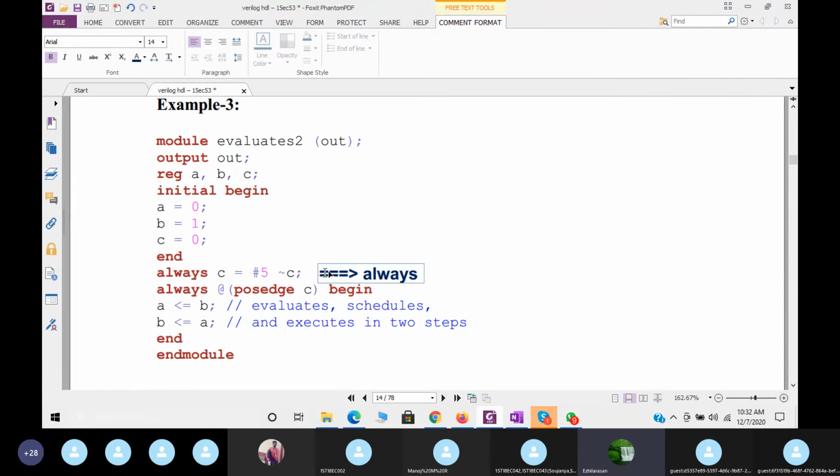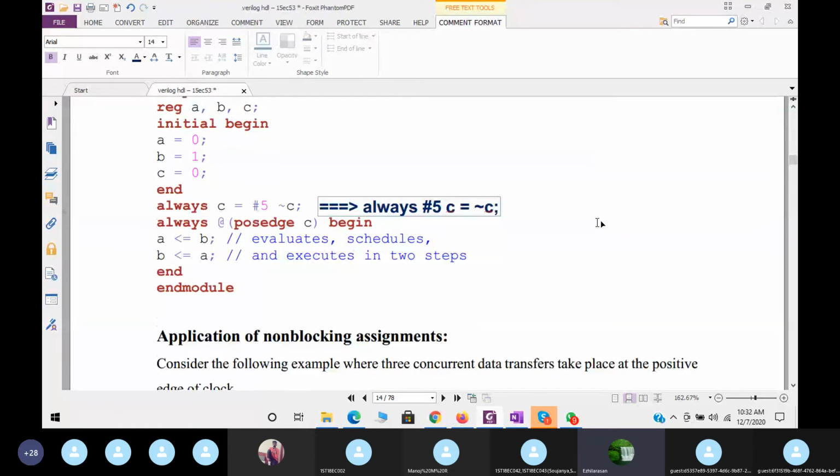Always at 5, C equal to not of C. Both are almost the same in the sense that the execution will take place the same. Then always at posedge C begin. Now what?